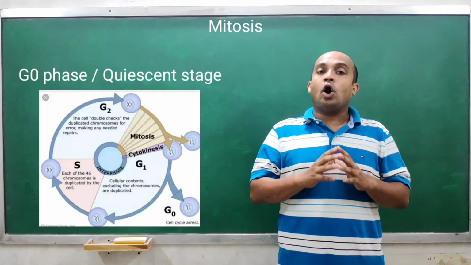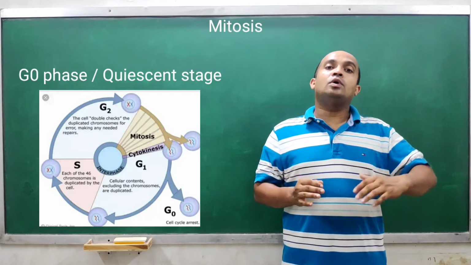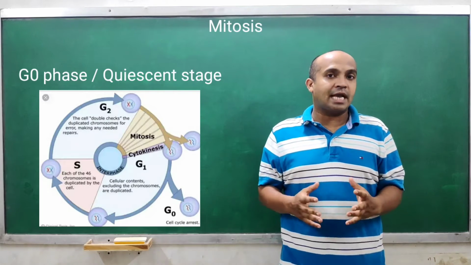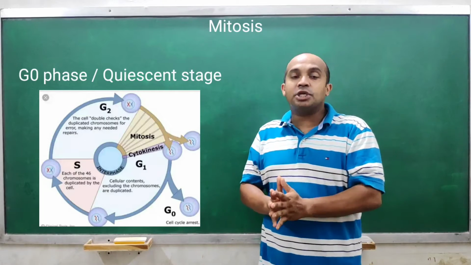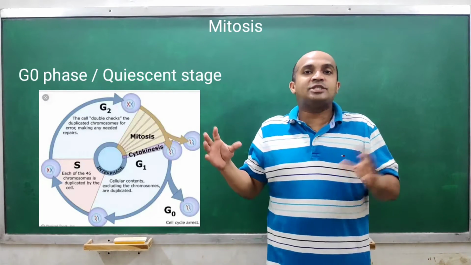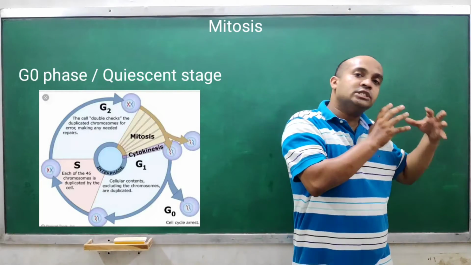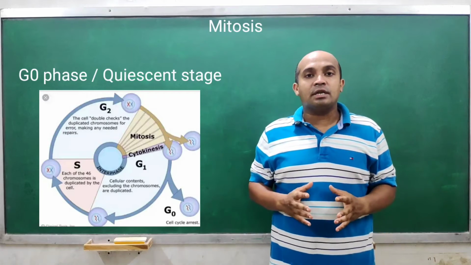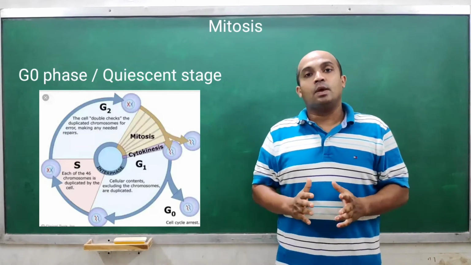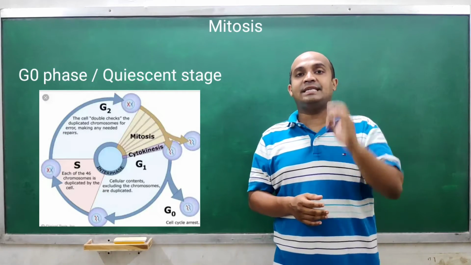In this phase, all those metabolic reactions which are required for the cell to undergo cell cycling, all those chemical reactions which help in the transition of cells from one phase to another, that is from G1 phase to S phase, then S to G2 and then G2 to M phase, do not occur when the cell has entered the G0 phase or quiescent stage.